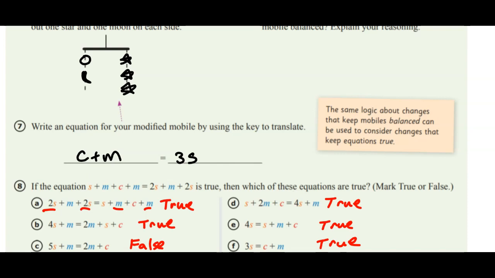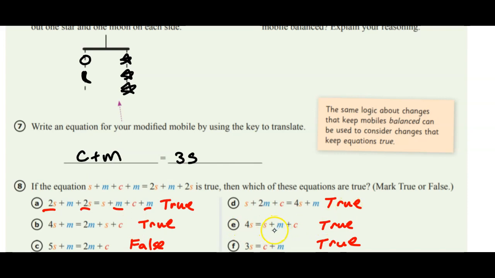For part E, if we were to subtract an m from both sides, subtracting an m from this side gives me just 4s. Subtracting an m from this side over here just gives me s plus m plus c, and then rearranging it. Or you could look at part B and just subtract m from both sides, and you'd get letter E there, so that's true as well.